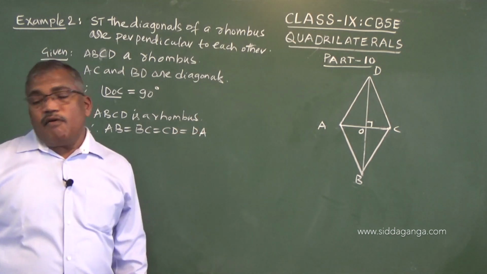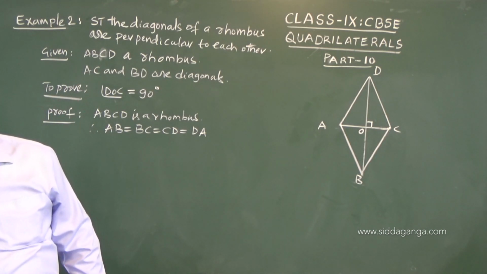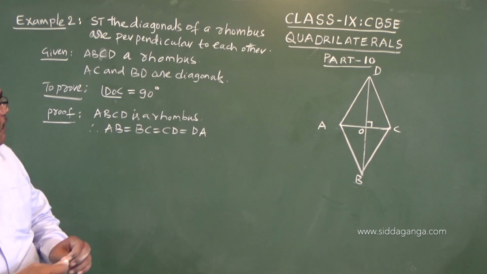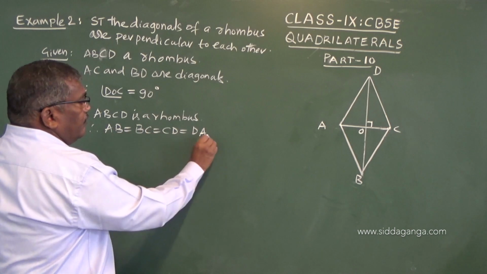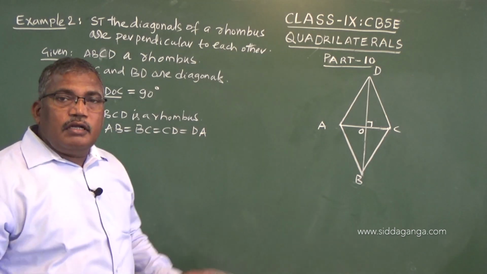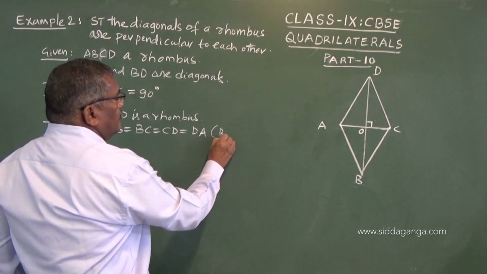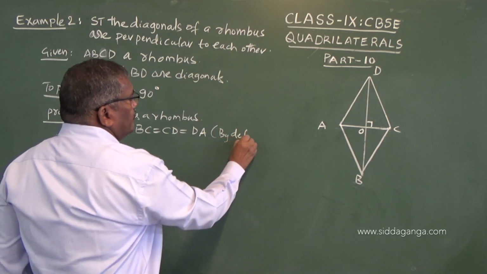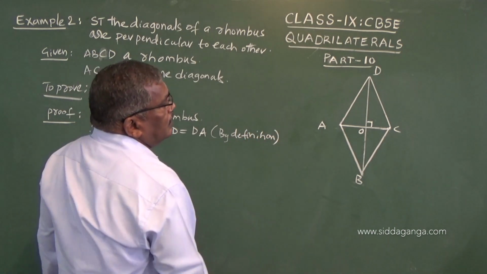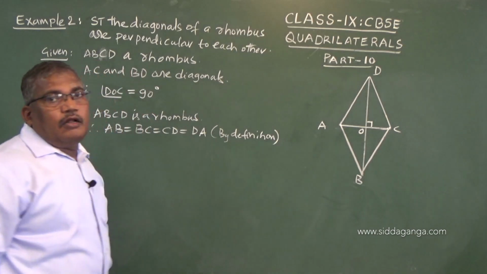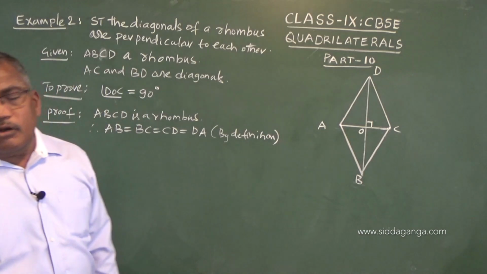All four sides are equal. Why are these equal? In a rhombus, all four sides are equal. That is by definition. They are equal, and opposite sides are parallel also, because it is a parallelogram also. It is a special type of parallelogram.